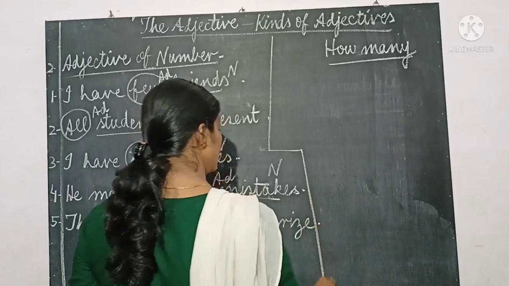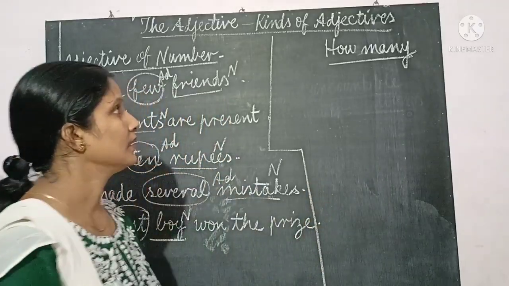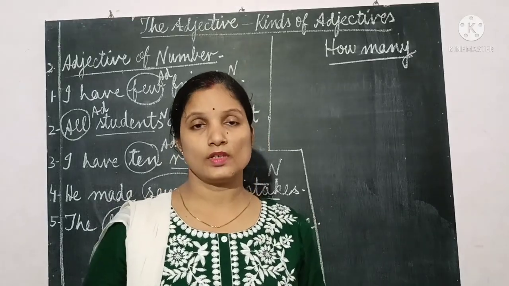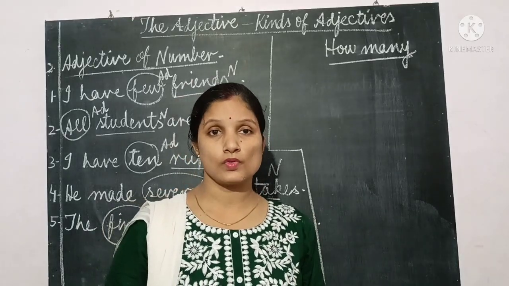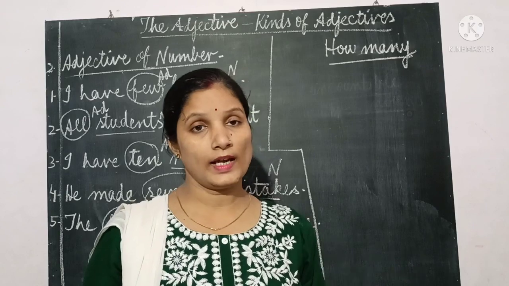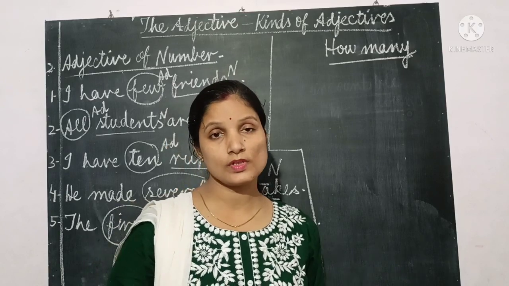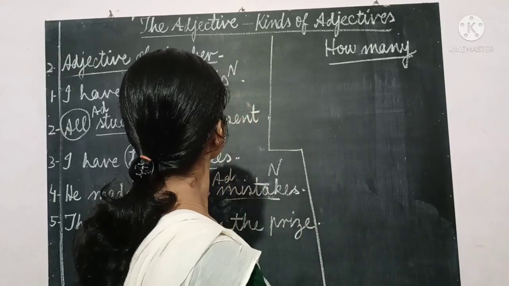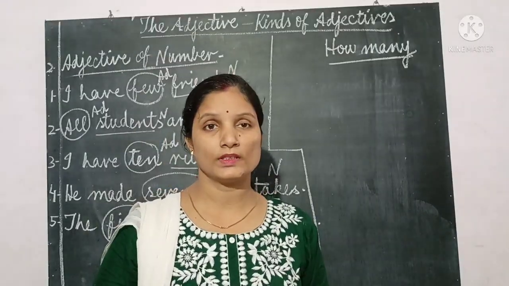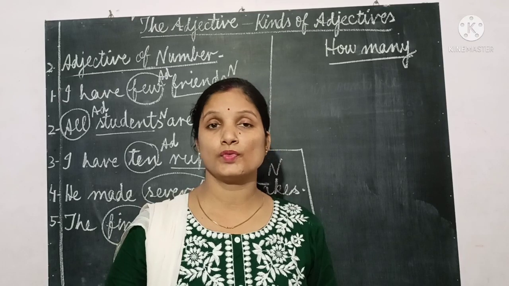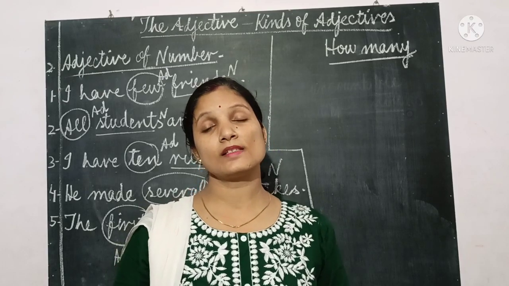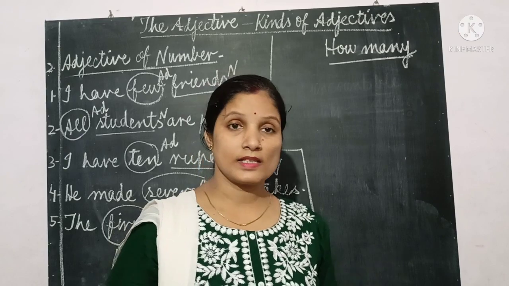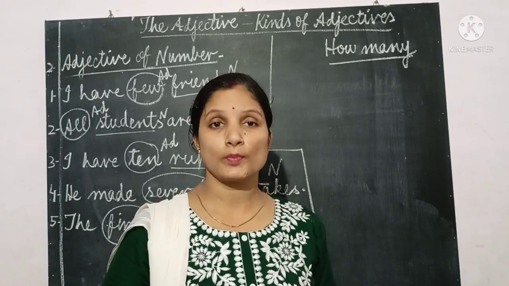And one thing you have to keep in mind is that seeing the adjective, you cannot decide that this is an adjective of number or quantity. You have to see the nouns. If the adjective is used for countable nouns, that means it is an adjective of number. If adjectives are used for uncountable nouns, it means this is an adjective of quantity. You can see the same adjectives can be used for both.